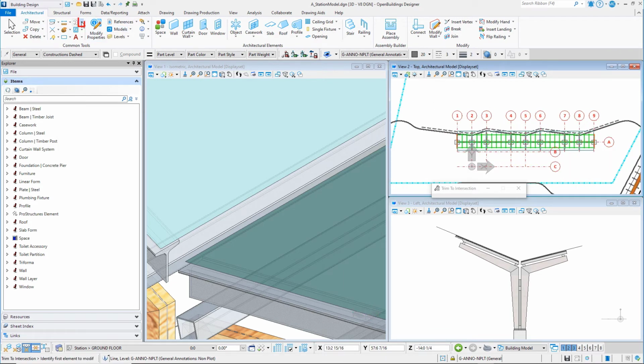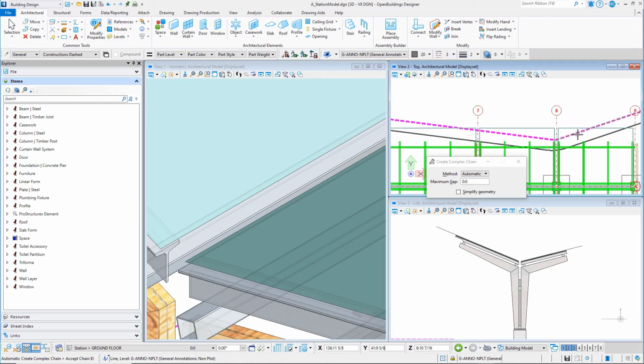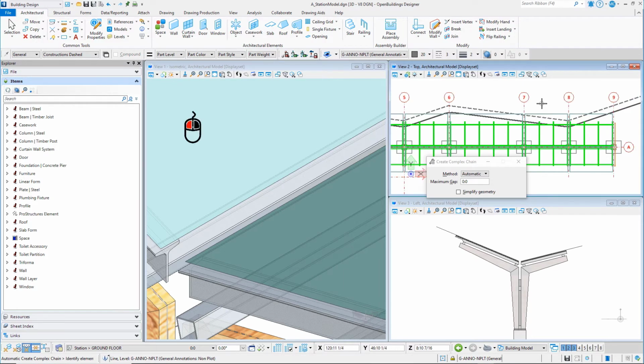In fact, you can use the Create Complex Chain tool to chain them back together as a single element. Set the method to automatic. Select the first line segment, and it should automatically find the adjacent line segments. If one is missed, just add it manually and data point to accept.